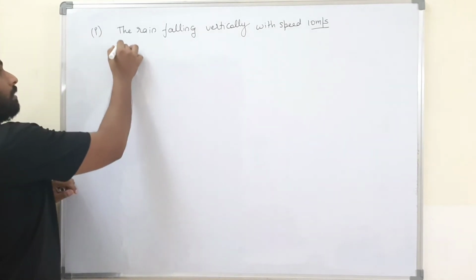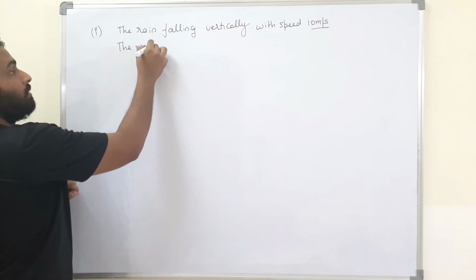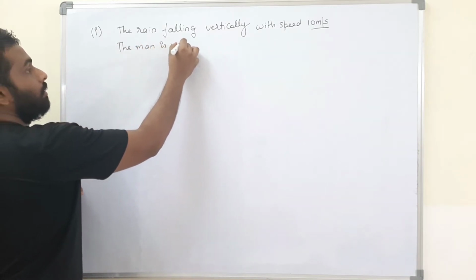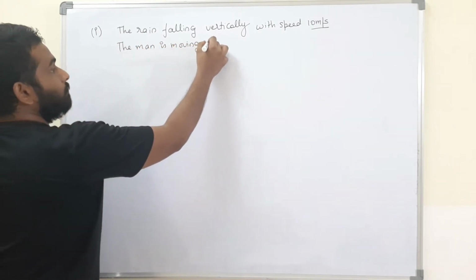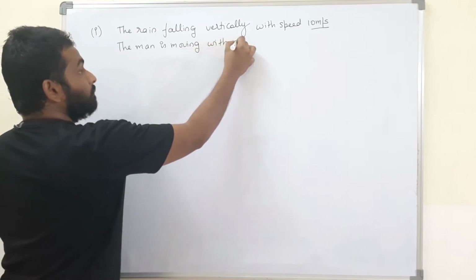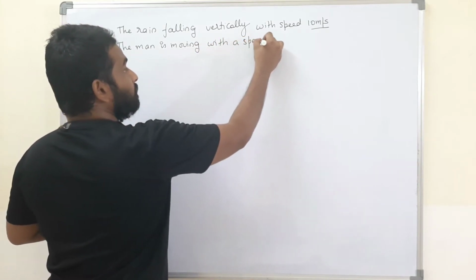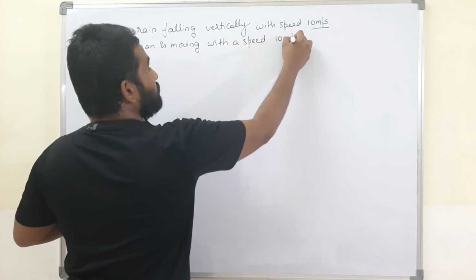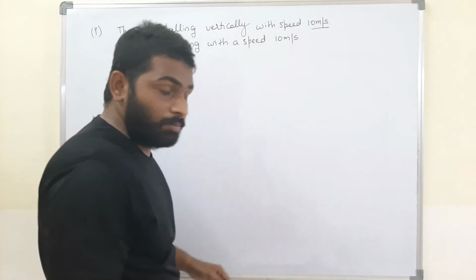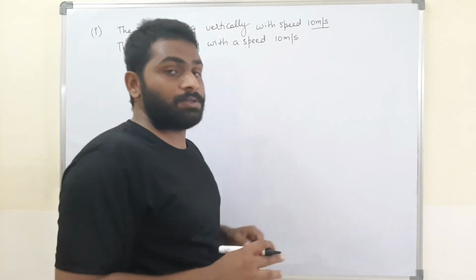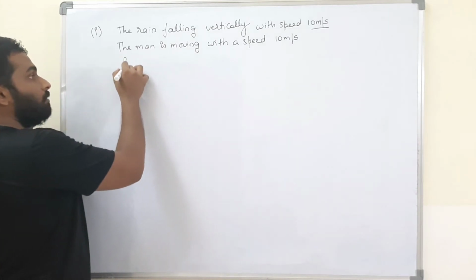And the man is also moving on a bike with a speed of 10 meters per second. Now, they told us to find